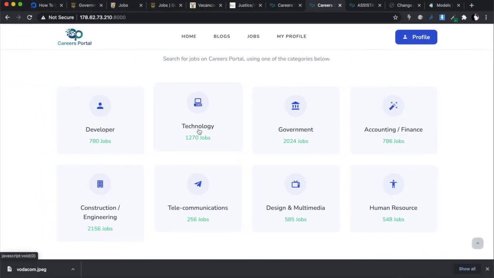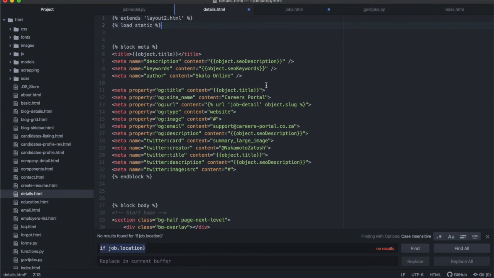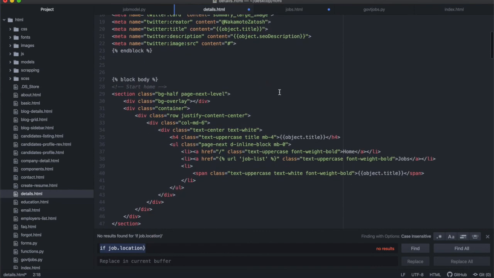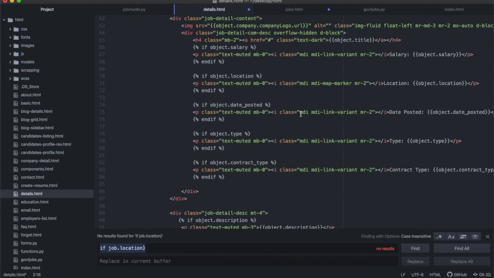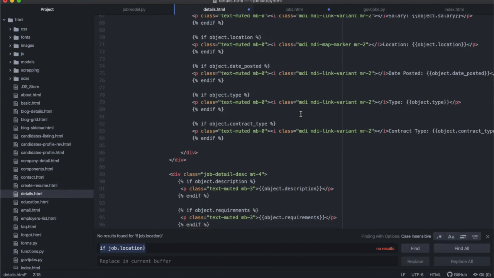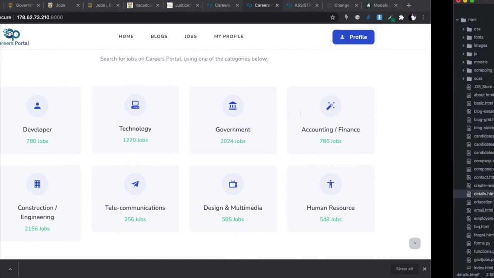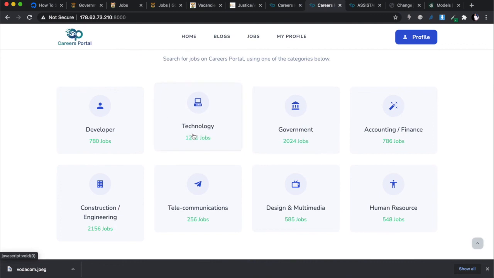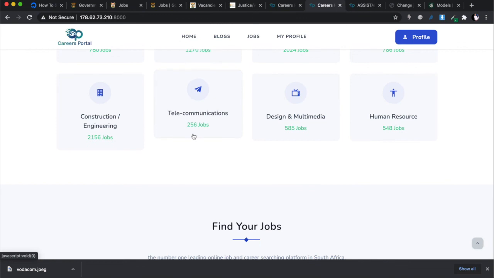And on the detailed page for technology, we're going to build it the same way we built this detailed page. We'll have the paragraph that describes the details, but then we're going to be able to call the database and find only jobs that have that category. And then on the detailed page, we'll display only the jobs that are related to that category. You understand what I'm saying? So I can't do this in this lecture because we're completely running out of time. But at the beginning of next week's lecture, I will do it off camera and then take you through it very quickly. But with the information I've given you, you should actually be able to do it yourself.